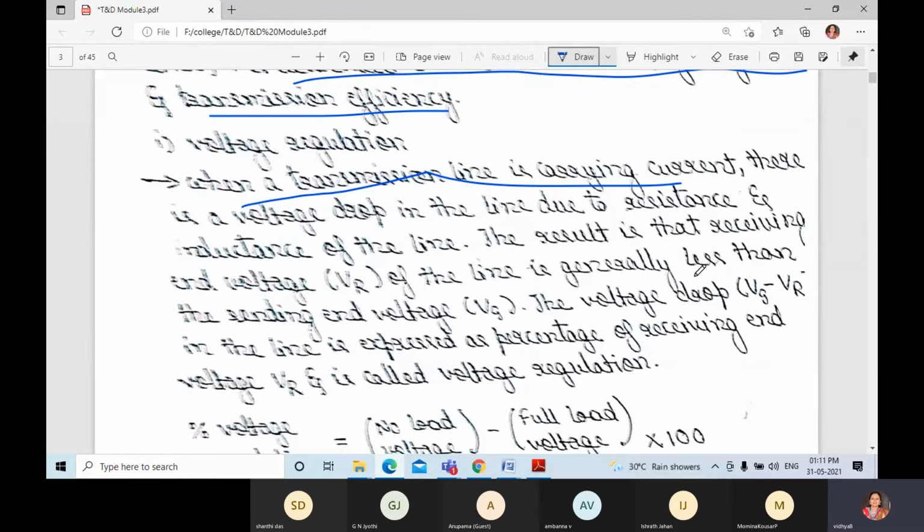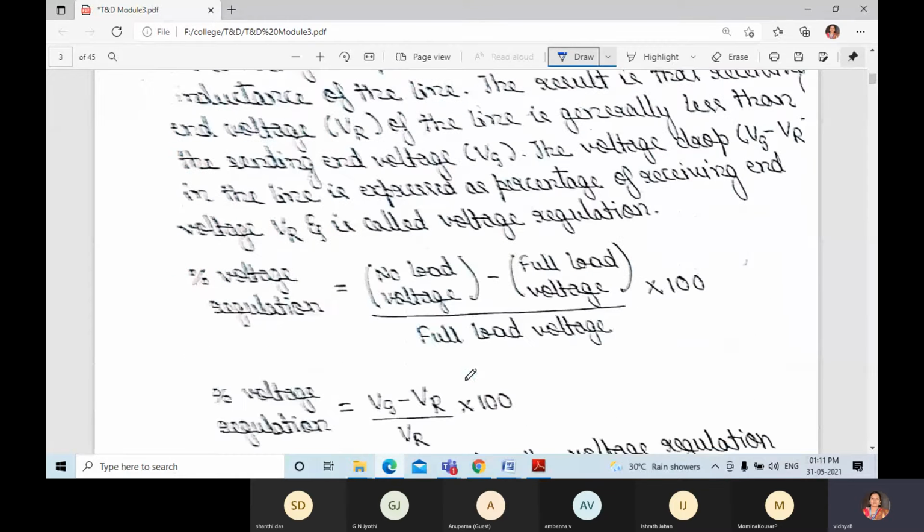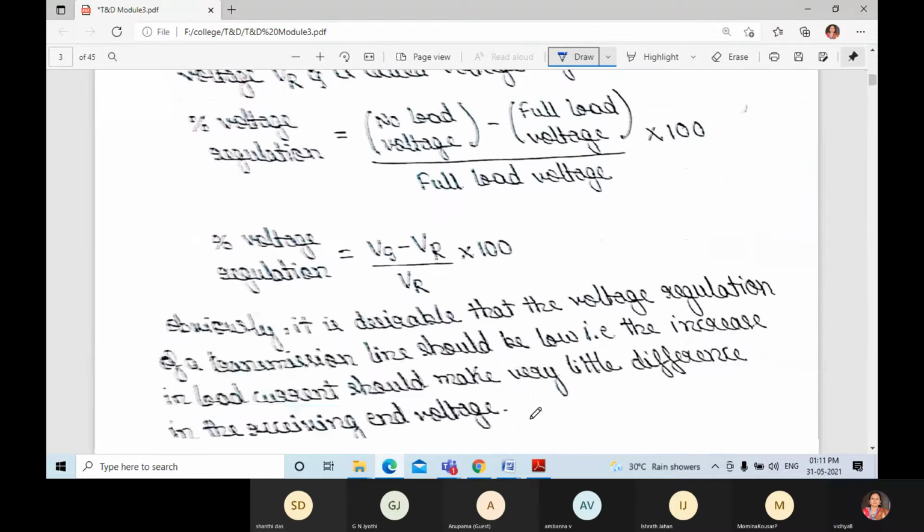That means the voltage drop Vs minus Vr in the line, expressed as a percentage of receiving end voltage, is the voltage regulation. No load voltage minus full load voltage divided by full load voltage: (Vs minus Vr) divided by Vr into 100. This is the percentage voltage regulation formula.